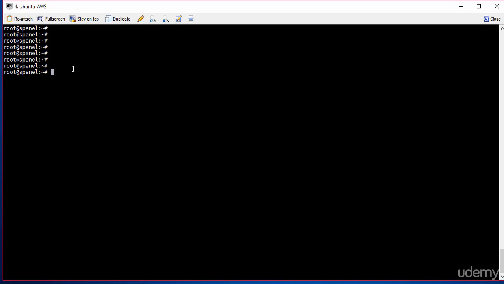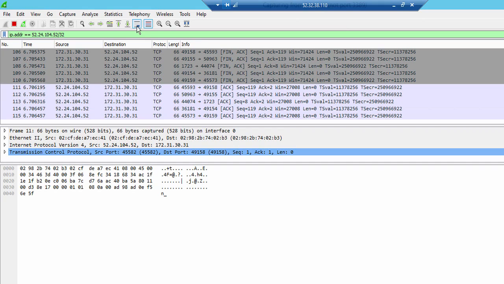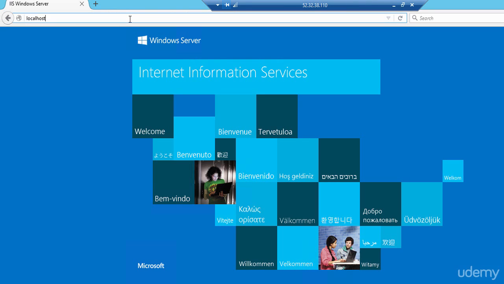In this video, I want to show you how we run Nmap as a client on an Ubuntu machine to attack another machine which is running IIS. So in this video, we will demonstrate exactly how that is done. IIS is a web server, so Nmap is going to try and get all the information that is possible from that machine. This is the machine that I'm running here. It's running Wireshark here, so I will be doing a reverse scan as well. I'll explain that in a second, but let's just go to IIS and look at the localhost information.